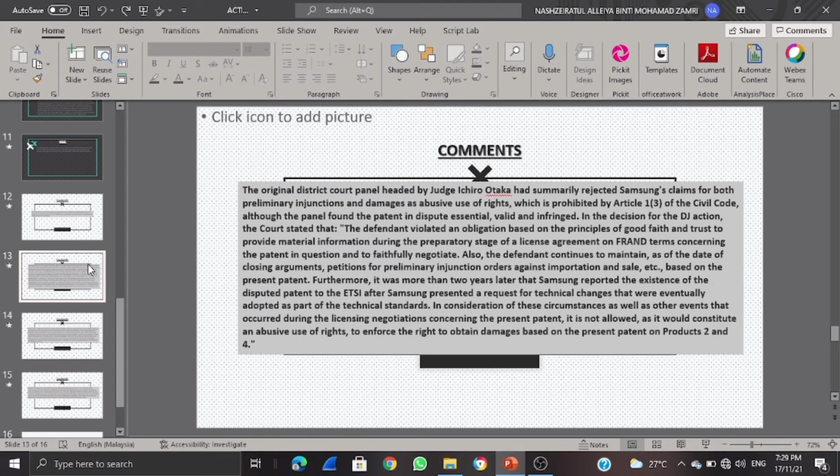Furthermore, it was more than 2 years later that Samsung reported the existence of the disputed patent to ETSI, after Samsung presented a request for a technical change that was eventually adopted as part of the technical standard. In consideration of the circumstances, as well as other events that occurred during the license negotiation concerning the present patent, it would constitute an abuse of right to seek damages based on the present patent on products 2 and 4.